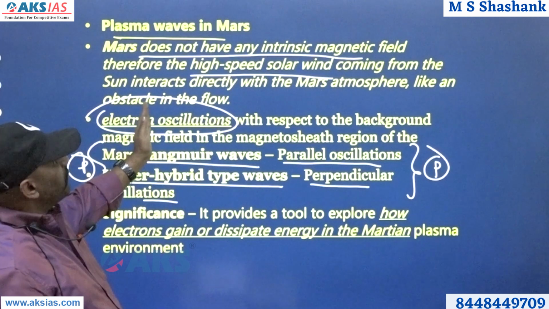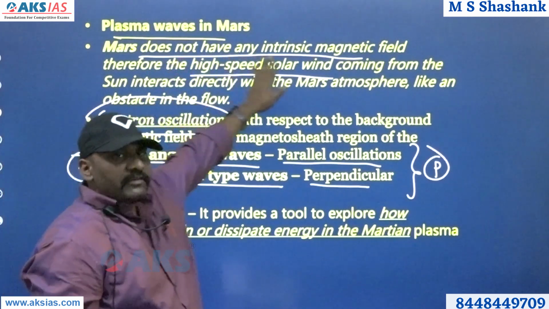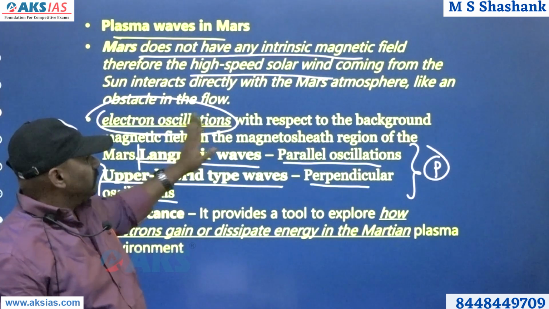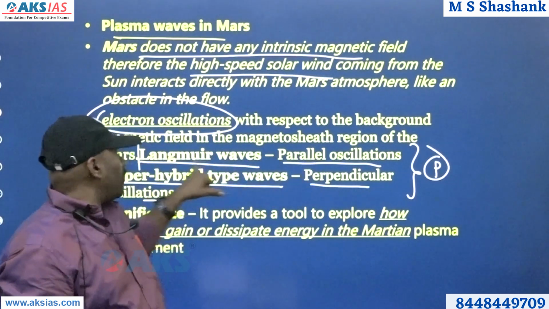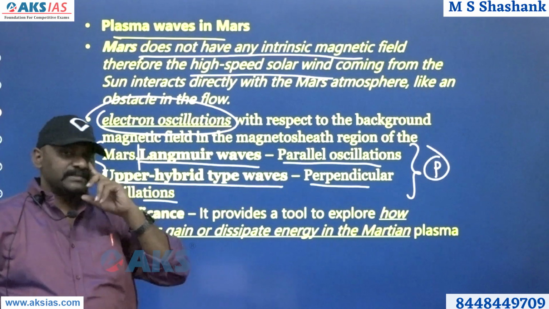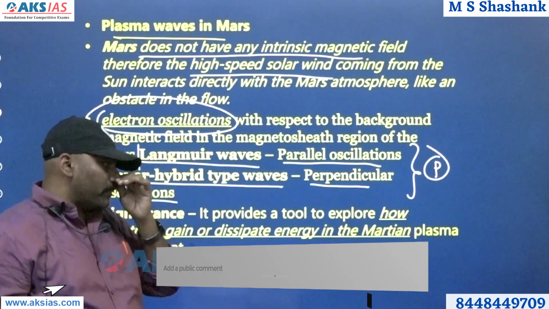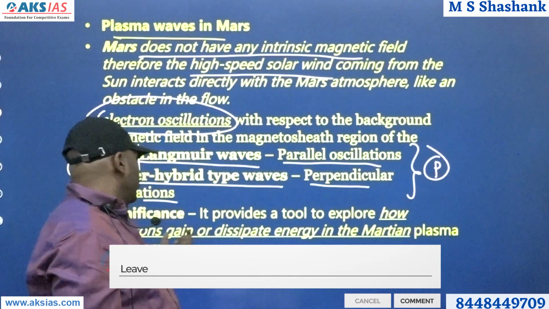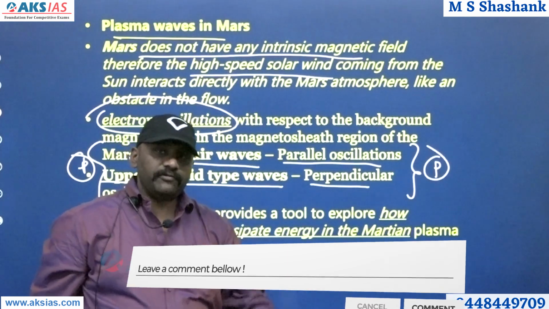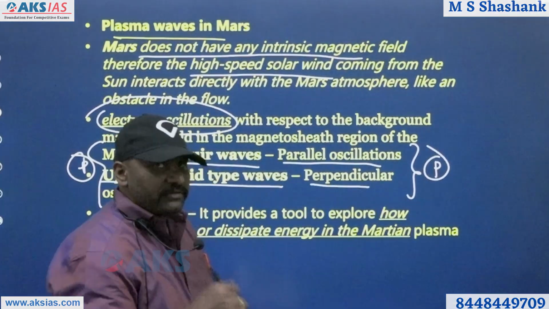What you have to remember for your exam is, it does not have a magnetic field, that is one point. Second, the parallel oscillations are called Langmuir waves and the perpendicular oscillations are called upper hybrid type waves. These are the two waves that you have to remember for your prelims. And the advantage of it is they are trying to find out how electrons gain and dissipate energy even in the atmosphere of Mars. I think that is more than sufficient for your plasma waves.